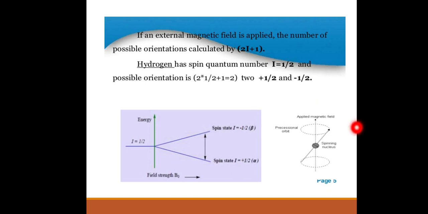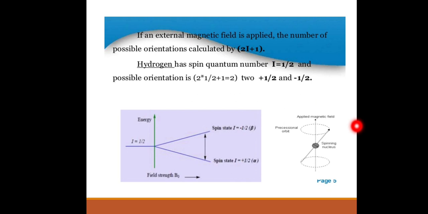In an external magnetic field, a given magnetic nucleus can take up 2I plus 1 different orientations with respect to the applied field. For example, I is equal to 1/2, and the possible spin states are minus 1/2 and plus 1/2.